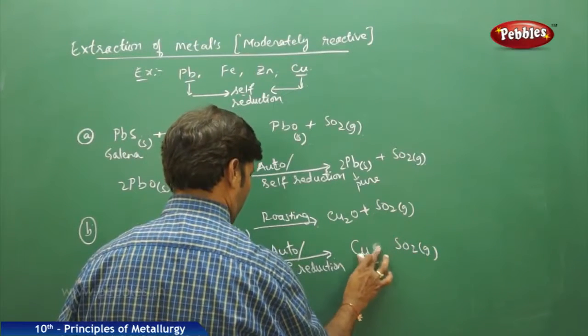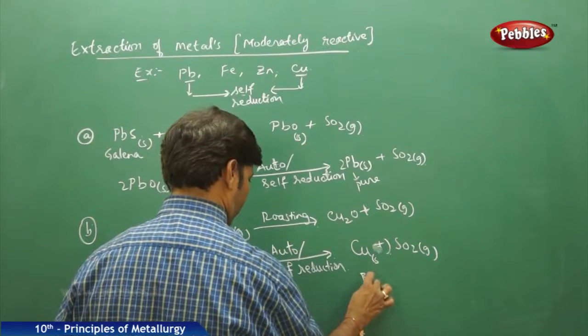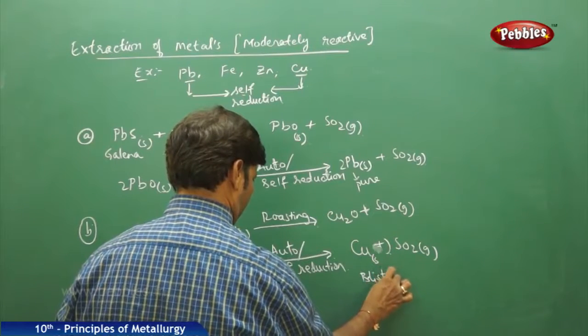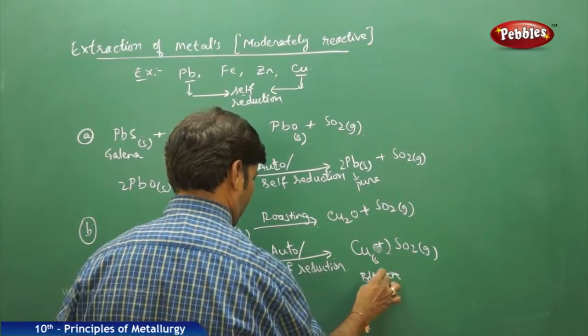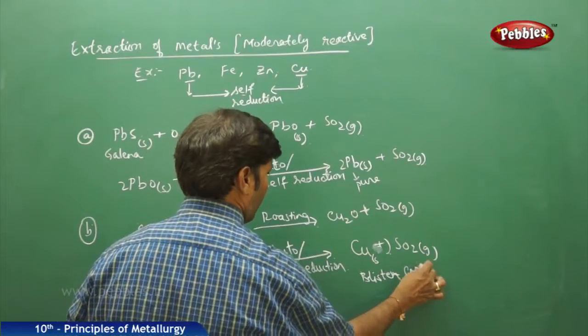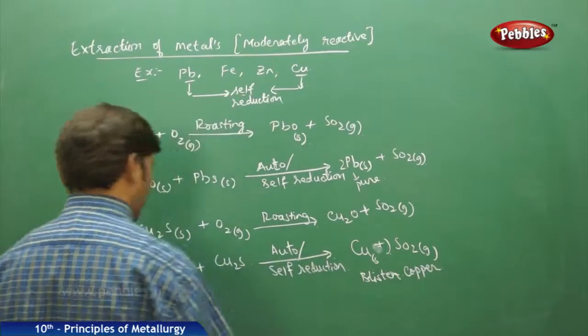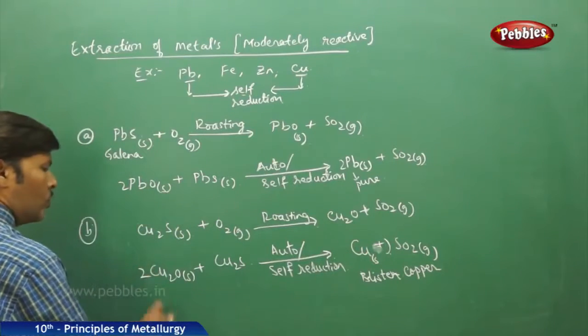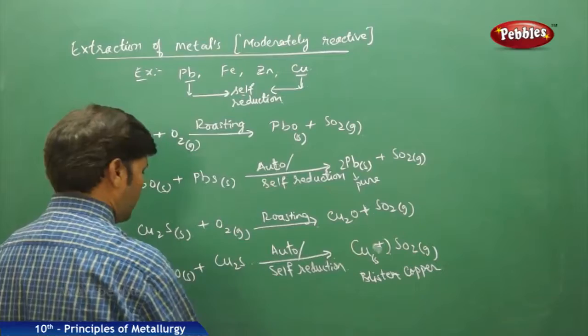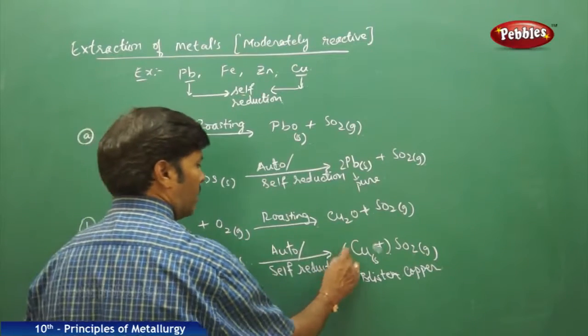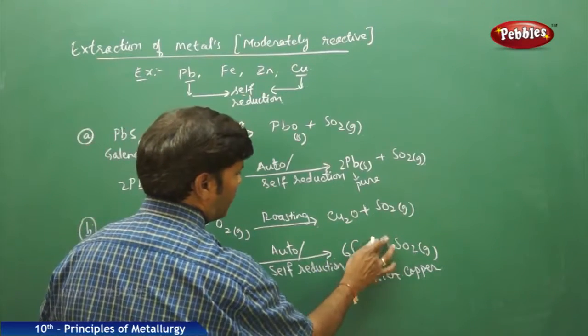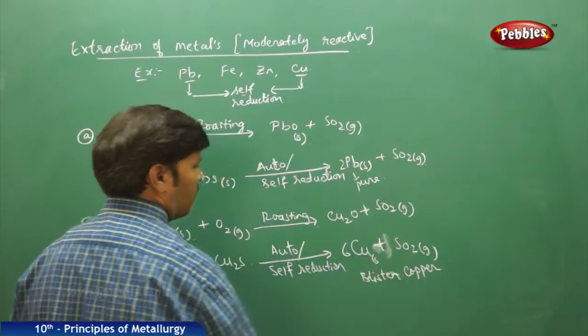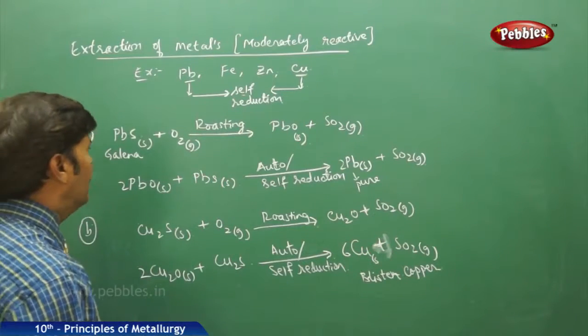This copper which is obtained is called blister copper, which is the purest form of copper. To balance the equation, there are two oxygens, so take 2 over here, and here 2 plus 2, total 6 coppers, so take 6 here. The reaction is balanced.